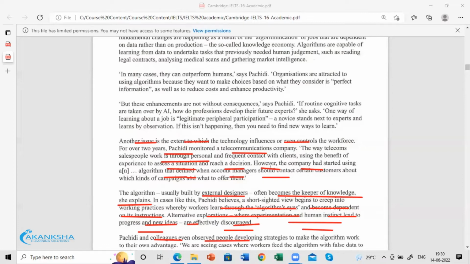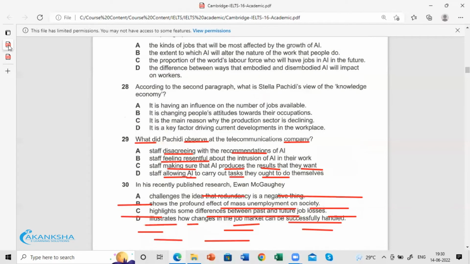There is nothing negative here. If you look at the language used in the paragraph, it only talks about the positive aspect. Account managers should contact customers, campaigns to offer them. So everything is positive here.